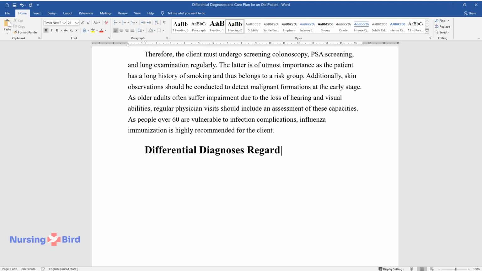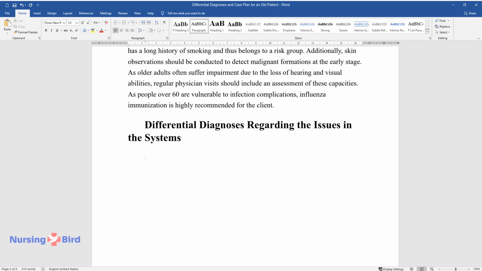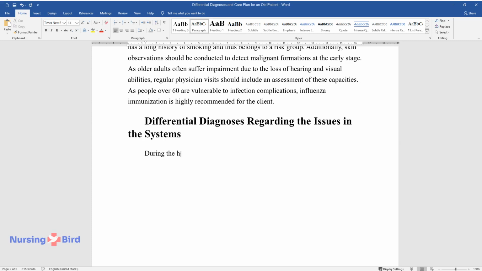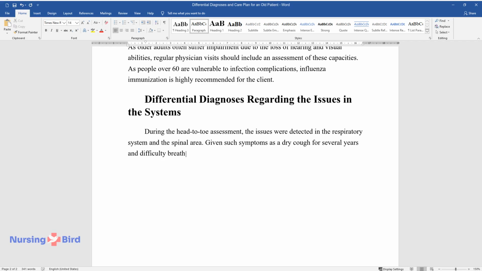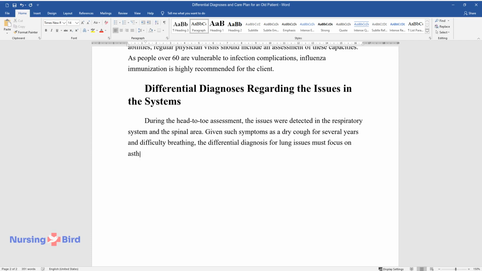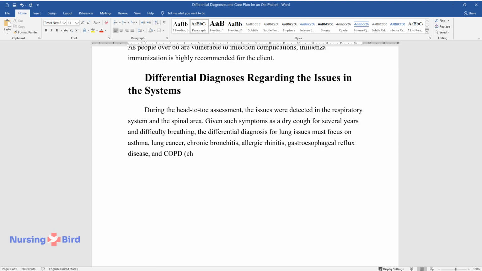Differential diagnoses regarding the issues in the systems. During the head-to-toe assessment, the issues were detected in the respiratory system and the spinal area. Given such symptoms as a dry cough for several years and difficulty breathing, the differential diagnosis for lung issues must focus on asthma, lung cancer, chronic bronchitis, allergic rhinitis, gastroesophageal reflux disease, and COPD, chronic obstructive pulmonary disease.